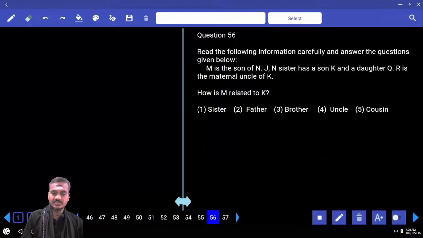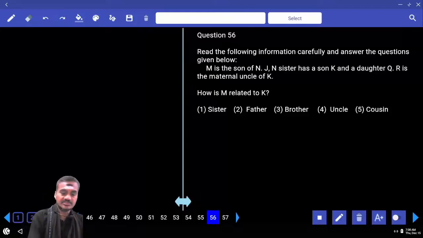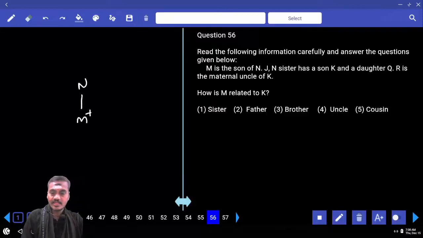Then coming down to this, 56 onwards. Now 56 onwards, then definitely under the first priority. M is the son of n. M is the son of n can be written like this. And J, M is the son of n and J. J, M is the son of n. J, n, the sister of J and, am I correct information?